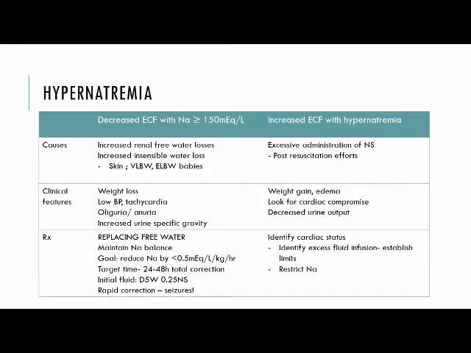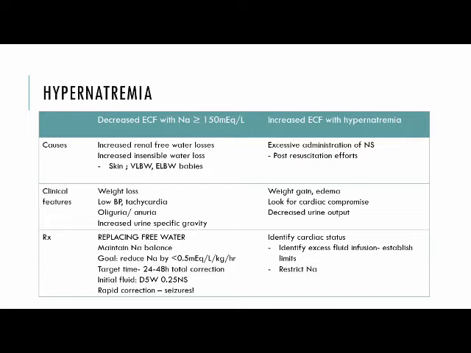Coming to electrolyte imbalance, hypernatremia. Sodium is the major determinant of serum osmolality in the ECF, and urine sodium excretion depends on GFR, which is low in neonates. The normal sodium level is between 135 to 145, and when it is high, it is hypernatremia. It may present with decreased or increased extracellular fluid. In a situation where the extracellular fluid is decreased with a sodium of more than 150 milliequivalents per liter, the causes are usually increased renal free water losses and increased insensible water losses, that is dehydration, via skin, and this is seen in low birth weight babies.